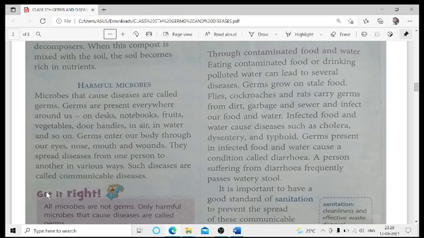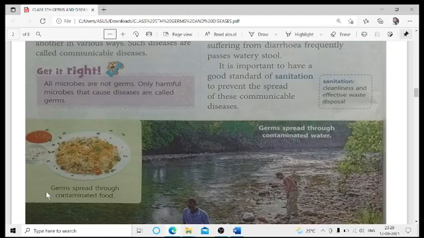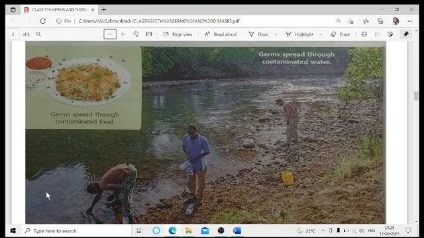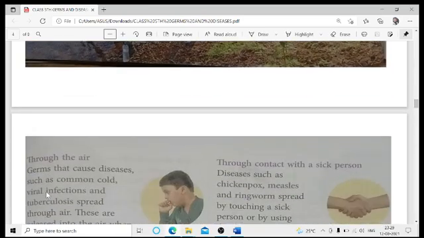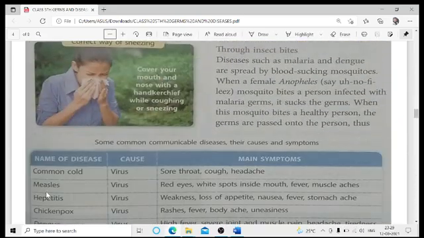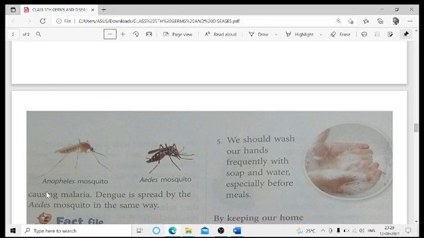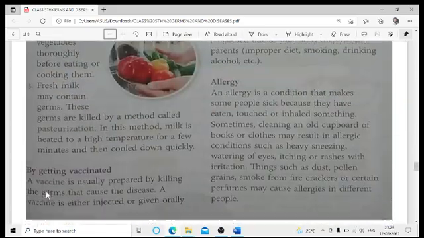It is important to have a good standard of sanitation to prevent the spread of communicable diseases. That is, if you are not going to practice sanitation, we are going to face some or the other kinds of problems. So it is very necessary to follow the different sanitation practices so that we as well as our family may remain safe from various kinds of diseases which are caused by these bacteria or fungi.